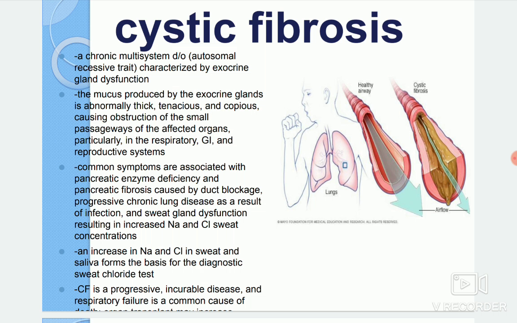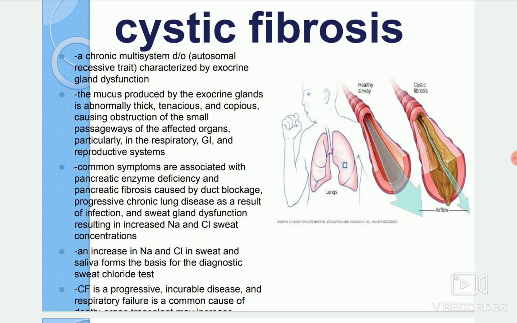To diagnose this condition, we usually do the sweat chloride test. Sodium and chloride will be higher in their sweat, and even in the saliva. So we diagnose with the sweat chloride test by the presence of increased sodium and chloride. With that finding we can diagnose this condition.